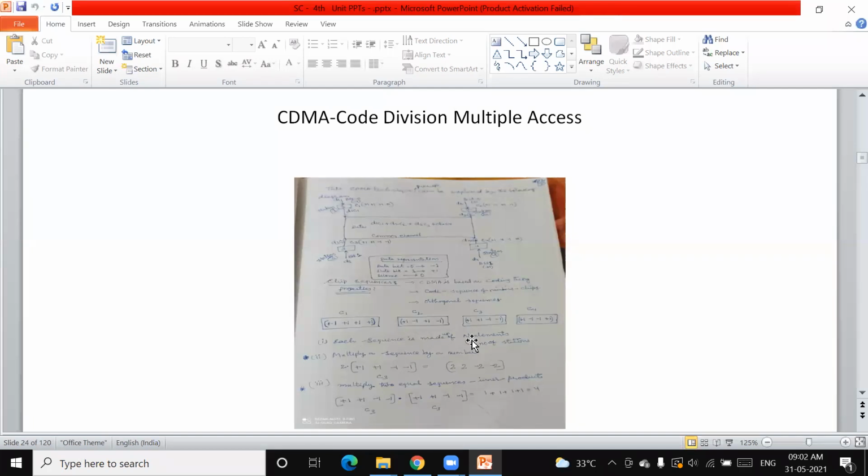Ultimately, in one statement, 4 users or 4 stations want to transmit the data, and we see how they are combined by multiplying with a different code for each station, and how they are transmitted in the single channel. And when received, if station 1 wants to receive the data of station 4, how can it be retrieved? That's what we are going to see.